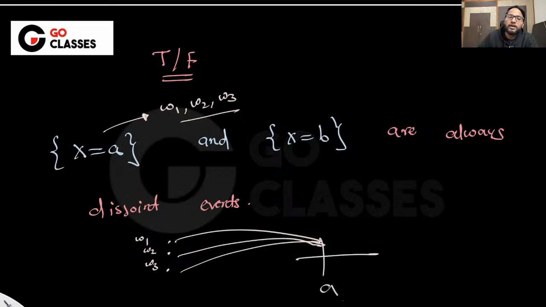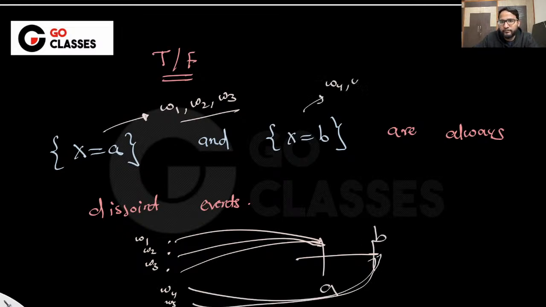Let's suppose w4, w5 are mapping to b, which means here I have w4, w5. Can there be any particular outcome which is common in both of the sets? Can I have w3 here and also w3 here? Is this possible? No, right?